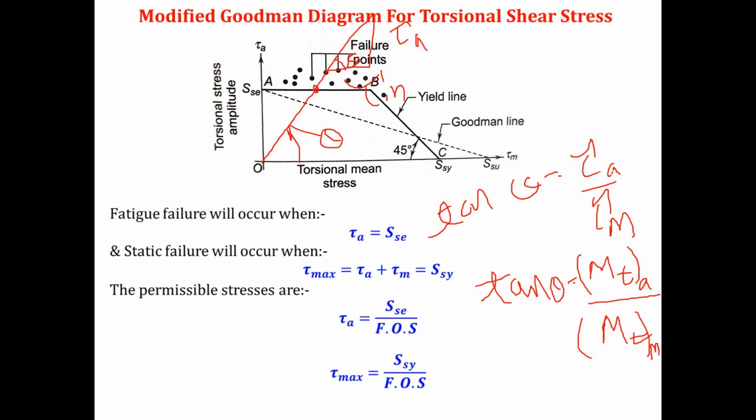Then if we take the tan inverse of this ratio, I will get the value of theta. Once I get the value of theta, I can draw this straight line. Then the intersection point of the straight line and the boundary of the modified Goodman diagram will give you the failure point. Is it clear? Yes, sir. Fine. So before finding out the value of theta, let us find out the value of alternating torque and mean torque.